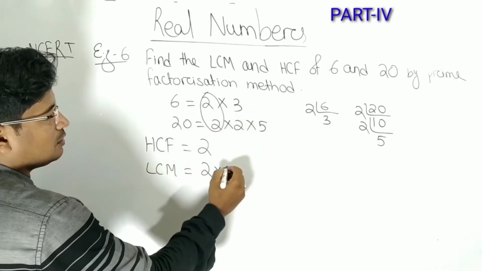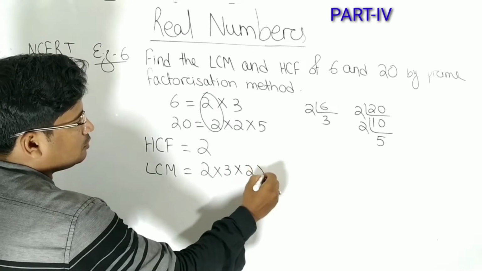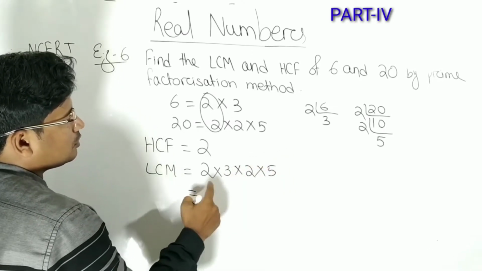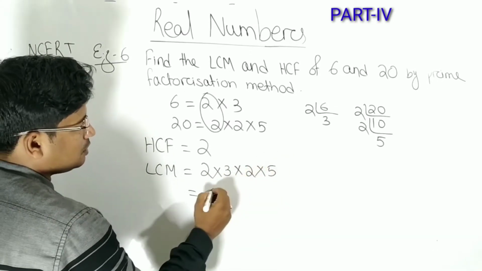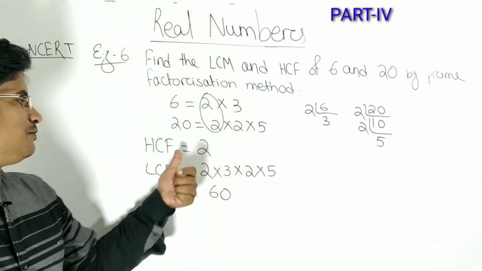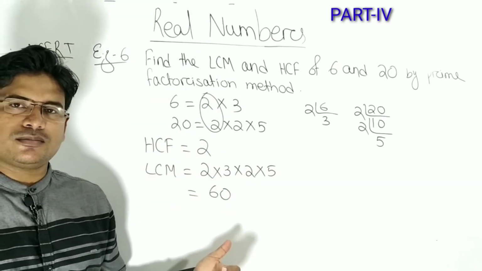We will take all. So 3 into 2 into 5. So 2 3s are 6, 2 6s are 12, 2 30s are 60. We got HCF 2, LCM 60.